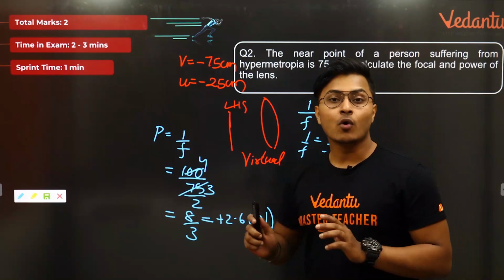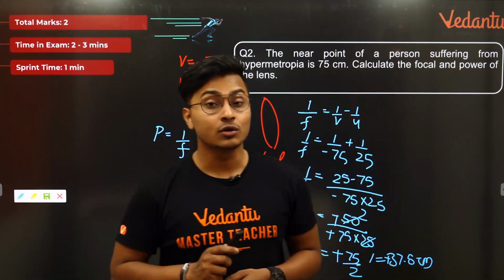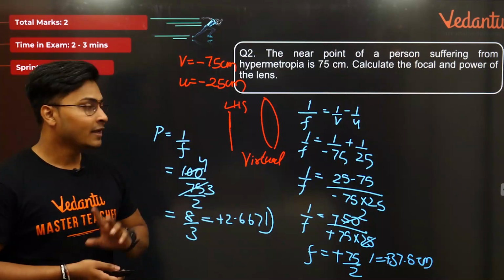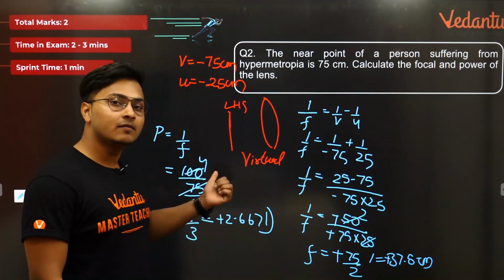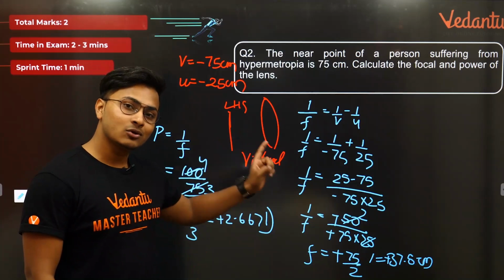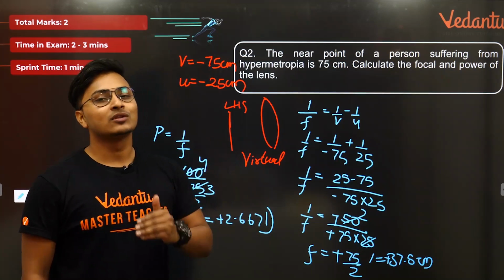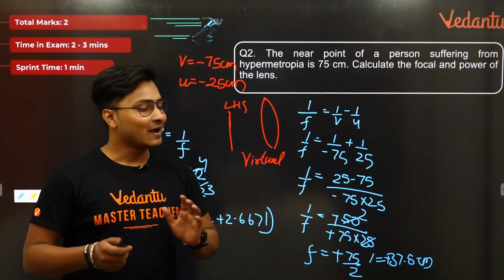At the end, focal length should be taken in meters, not in centimeters, for the power calculation. If it is a convex lens, focal length and power should both come as positive. If it is a concave lens, focal length and power should both come as negative. Correct, guys? Amazingly well done, guys.